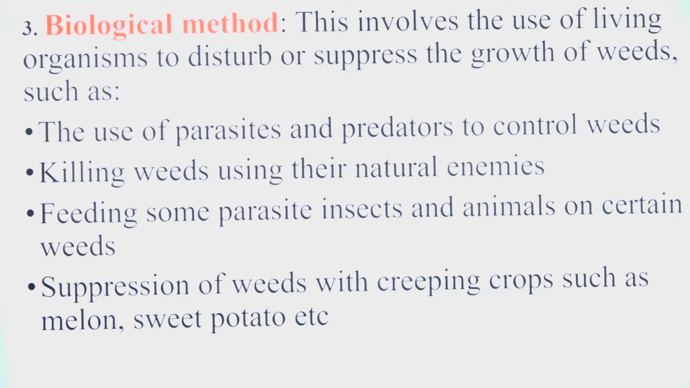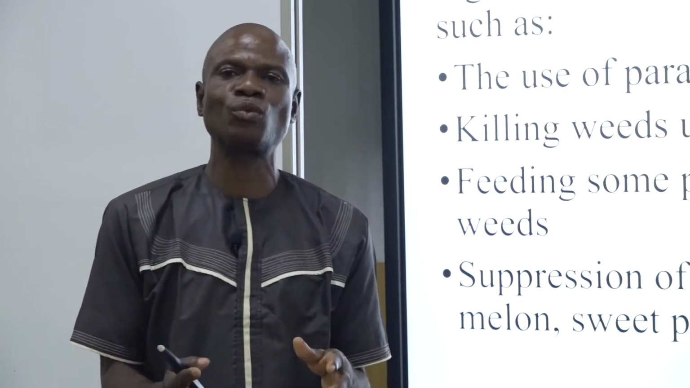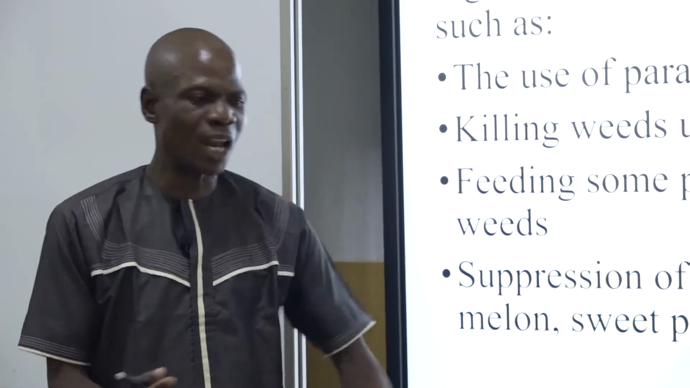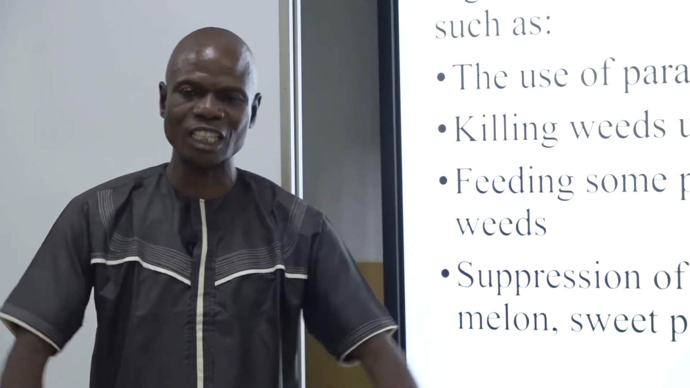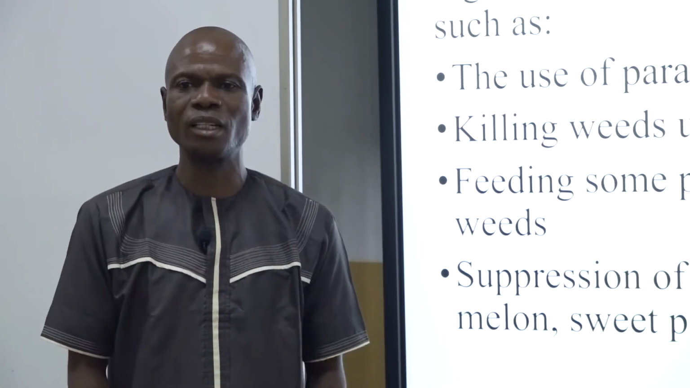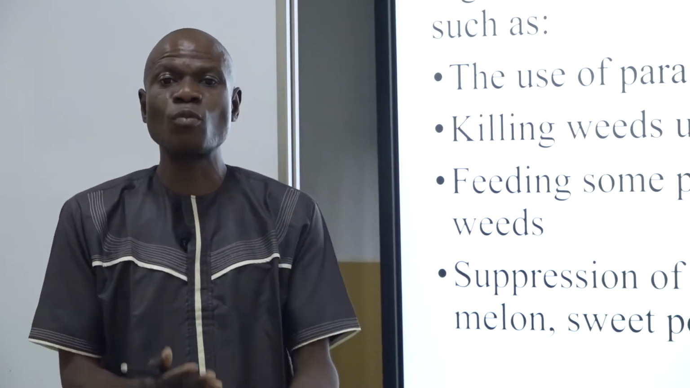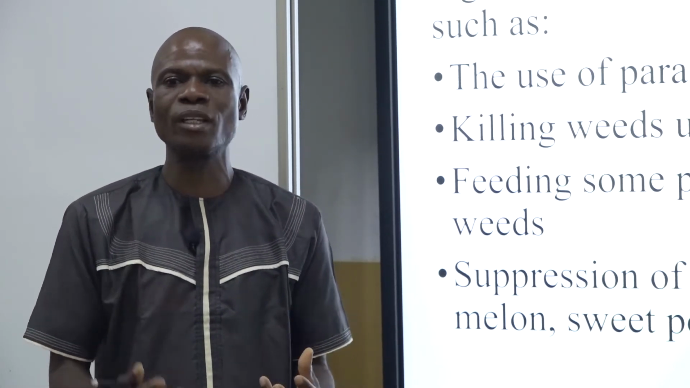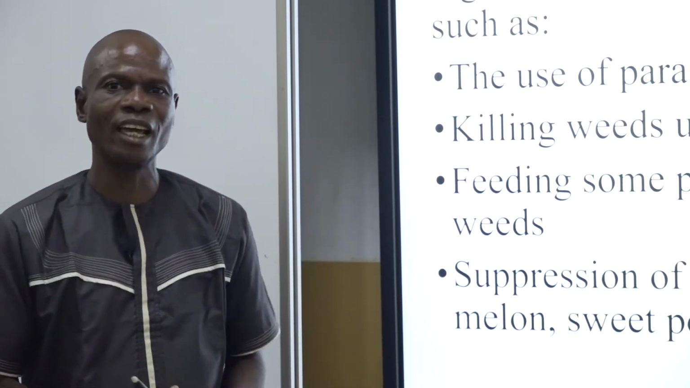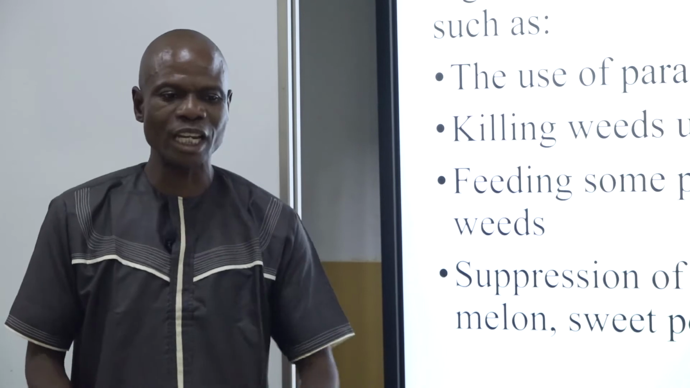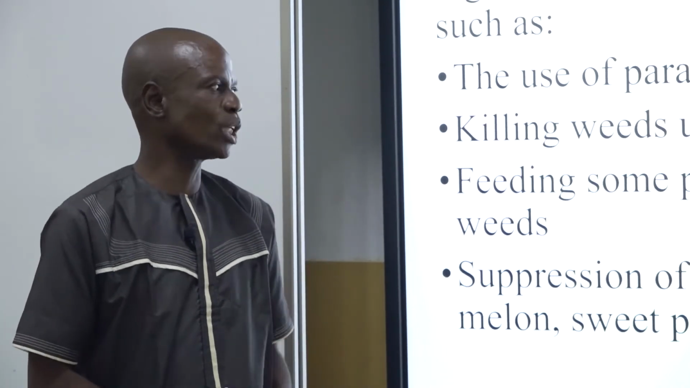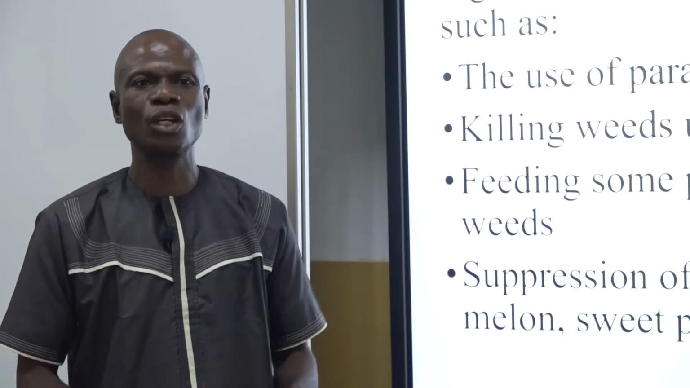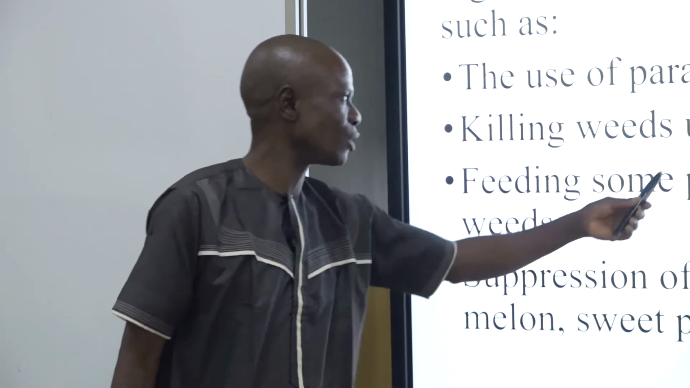Then the next point says suppression of weeds with creeping crops such as melon, sweet potatoes, etc. Yes, if you discover that these weeds are trying to cause confusion, what you need to do is plant something like cowpea in that farm. They can spread, they can creep on the ground to cover the space, so that they prevent the grasses from growing to catch up with the crops you have planted there. You can also plant watermelon. We know that they are all creeping crops. So if you plant them, they can suppress the growth of these weeds we're talking about.